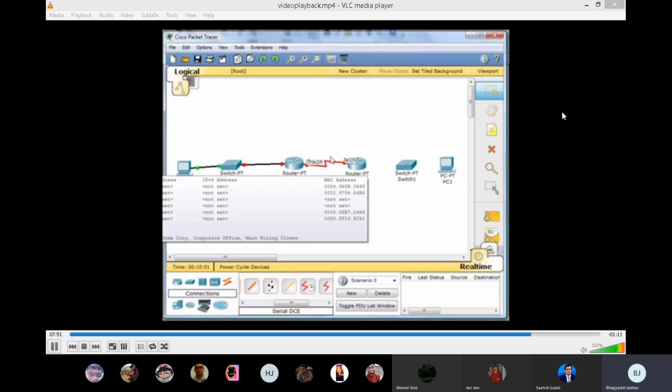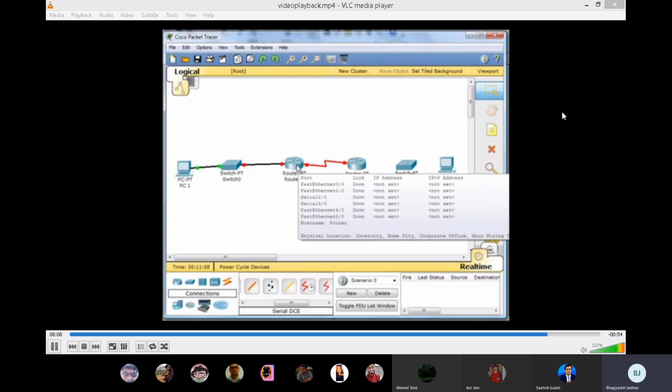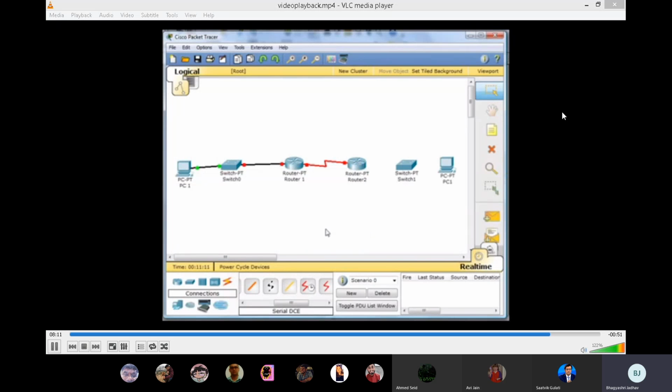cable, not on the interface yet, but on the cable has the DTE end. So the serial cable has a DTE end connected to router 2, and has a DCE end connected to router 1. So I will have to configure the routers accordingly, with clock rate for router 1 and no clock rate for router 2. So router 1 will emulate our DCE, and router 2 will emulate our DTE on this WAN connection.